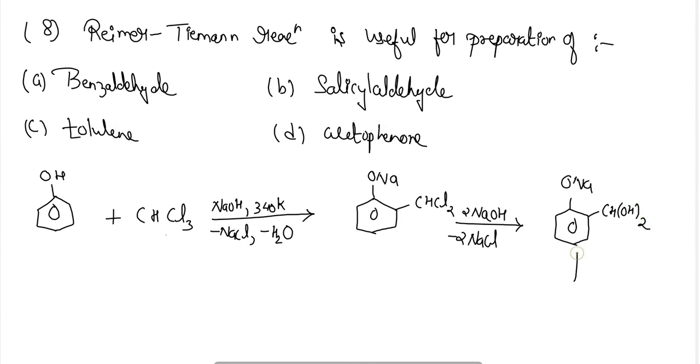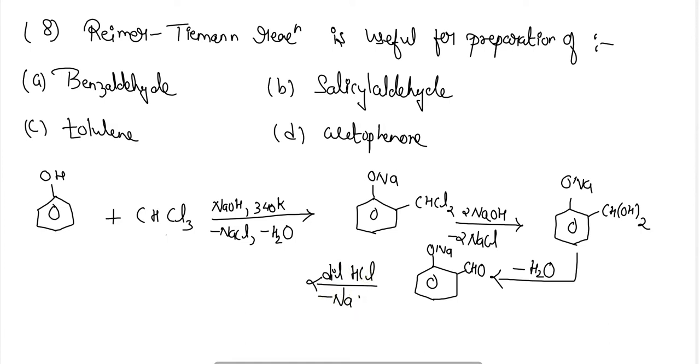As this compound is unstable, dehydration will occur, and after dehydration an aldehyde group is formed at the ortho position with the sodium and oxygen present. After acidification, the removal of NaCl takes place, and we obtain salicylaldehyde, also called 2-hydroxy benzaldehyde.